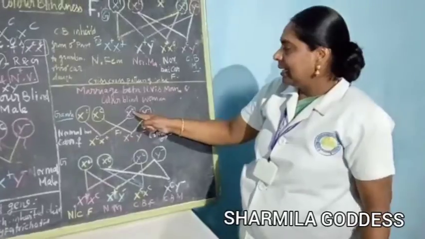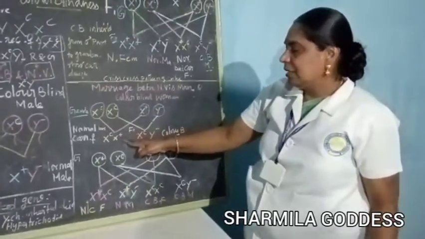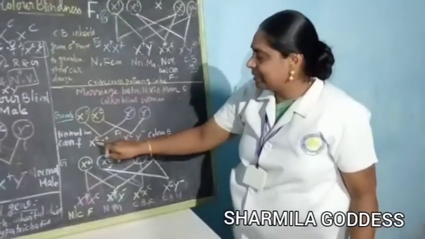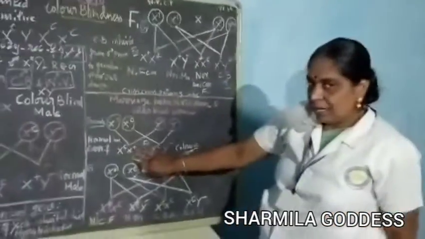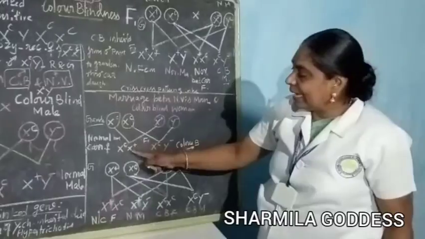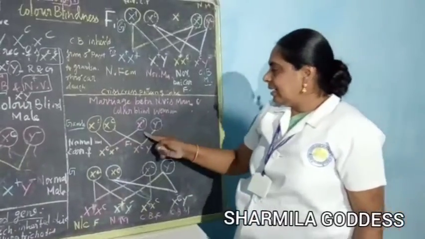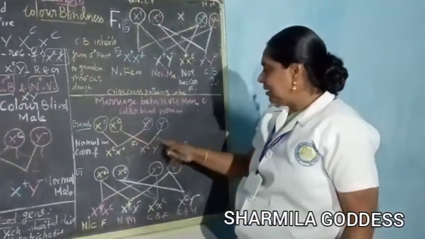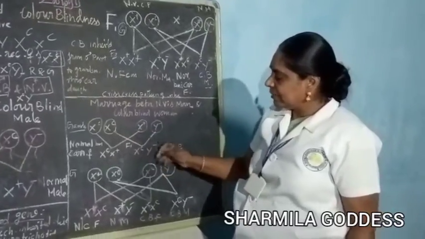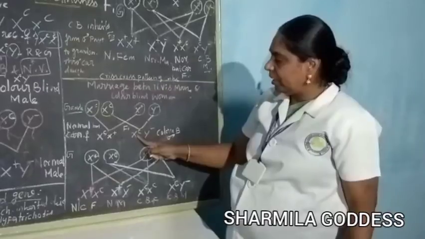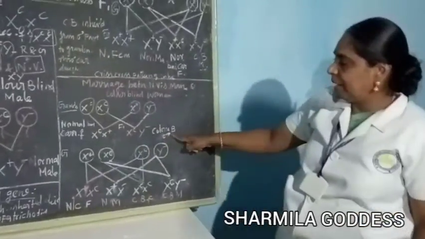X, C, X plus. What to do? There is a recessive here. Automatically this is a normal female but carrier. Okay. Here, see, this one is also recessive. Automatically what is it? This is color blindness. This is not dominated, this is dominated. So it is a color blind male.